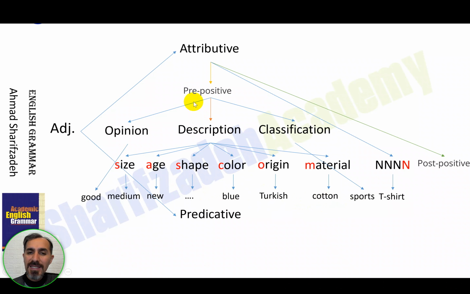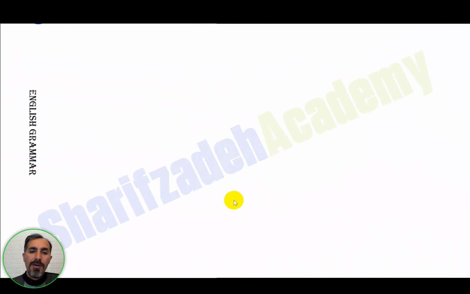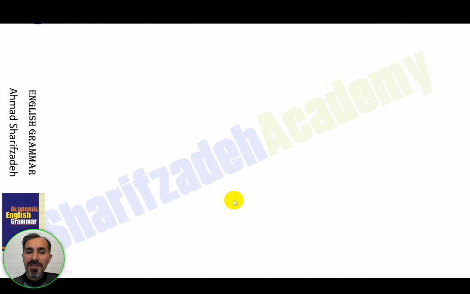This is the discussion, or the general things with regard to adjectives, which we use most of the time before the nouns, as you see here, and in some cases after the nouns, and sometimes we use them without nouns. I mean, after the verbs and without any noun. But that is not the whole story.